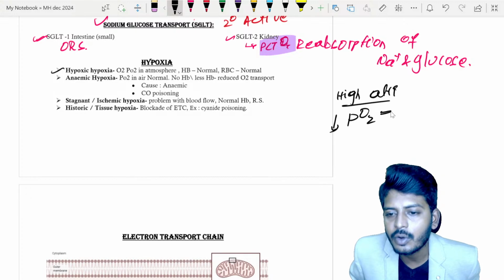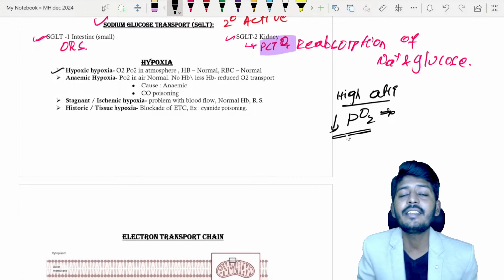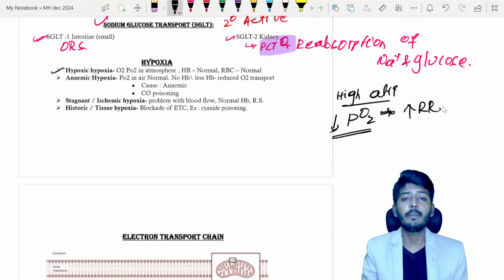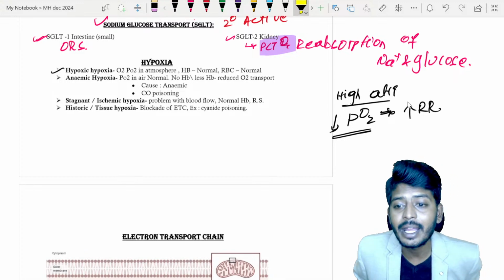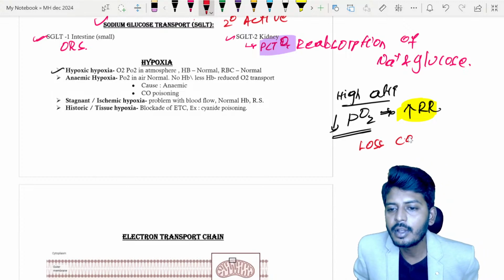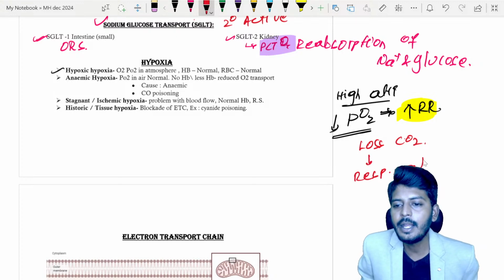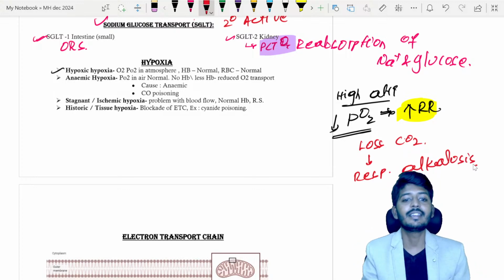As the partial pressure of oxygen is reduced, my dear students, what will happen now? With the decrease of partial pressure, the person will automatically have an increase of respiratory rate, because your body wants to take in more oxygen, to meet the sufficient oxygen requirement, causing hyperventilation. While you are hyperventilating, you will have a loss of CO2. Loss of CO2 will lead to respiratory alkalosis. This respiratory alkalosis itself will further progress into mountain sickness. The drug of choice for mountain sickness is acetazolamide.